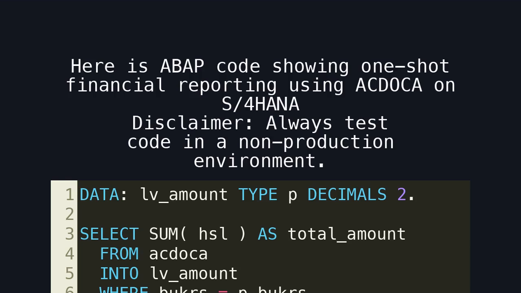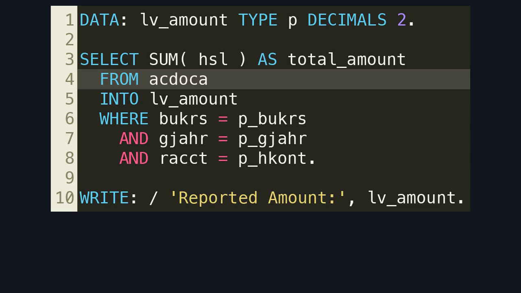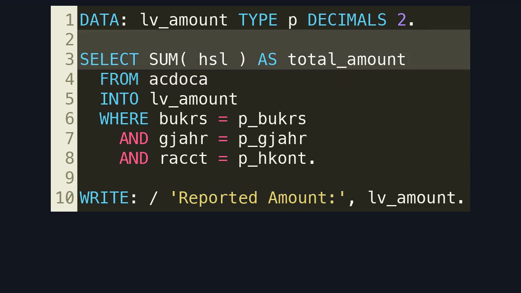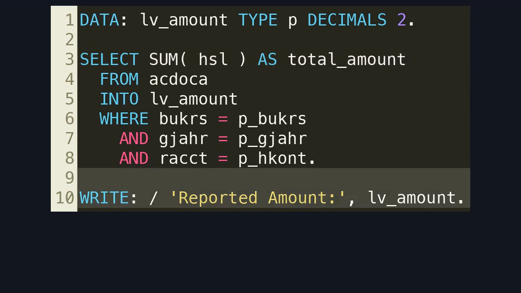Here is an ABAP code showing one-shot financial reporting using ACDOCA on S/4HANA. Disclaimer: always test code in a non-production environment. Here is the architectural shift. ACDOCA already contains all FI and CO dimensions, eliminating the need for joins. This code snippet shows aggregation executed directly in the database, enabling parallel processing and optimal performance. Here is the unchanged output. Business logic remains intact, while complexity and runtime are drastically reduced.